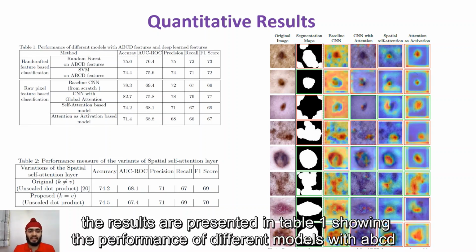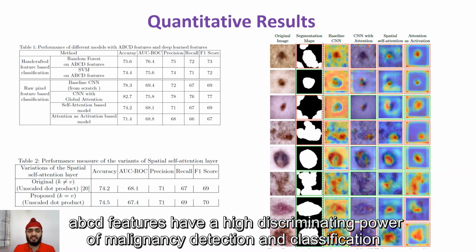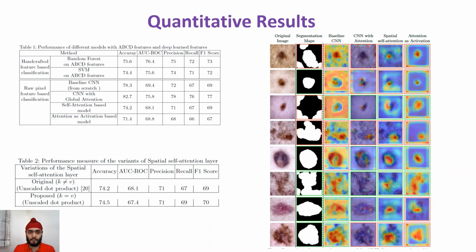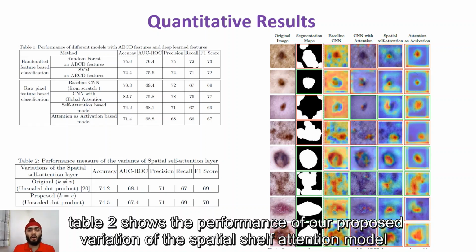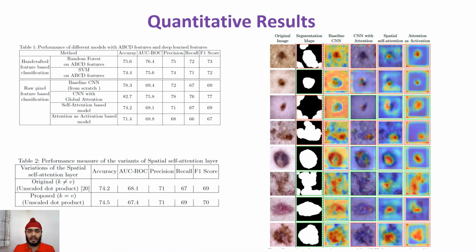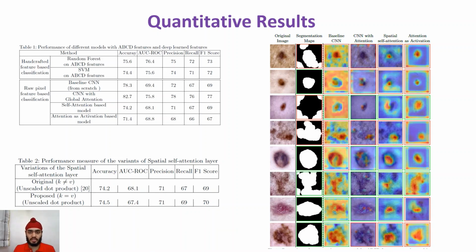The results are presented in table 1, showing the performance of different models with ABCD features and deep learned features. We can see that even with suboptimal segmentation maps, ABCD features have a high discriminating power for malignancy detection and classification. CNN with global attention modules showed better results compared to the baseline CNN. Table 2 shows the performance of our proposed variation of the spatial self-attention model is not affected when we consider keys and values as identical. This design offers similar performance at lesser parameter settings and lower computational costs.